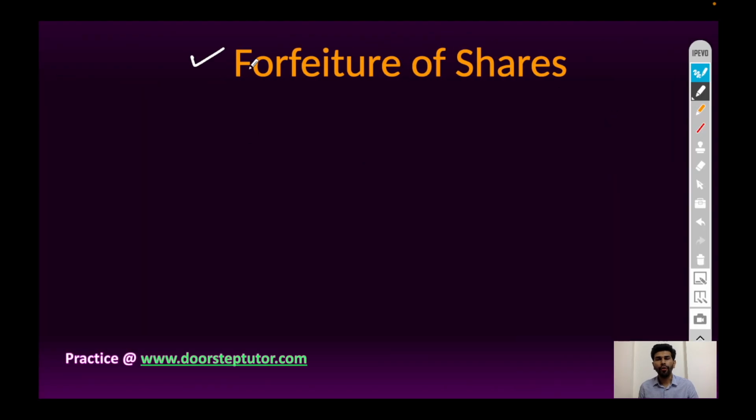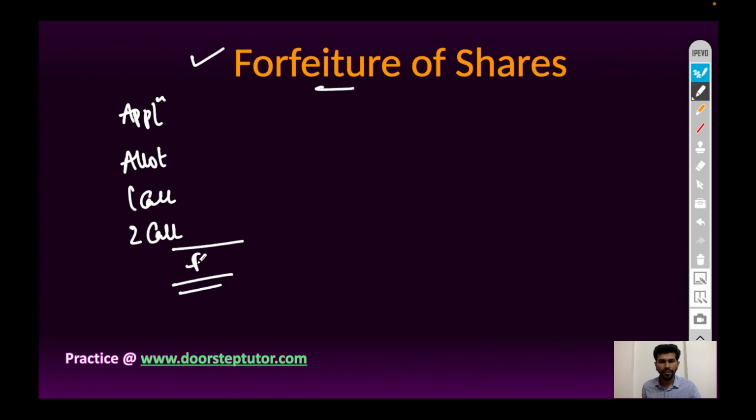Next topic, forfeiture of share. Forfeiture means cancellation of shares. When a company issues shares, they collect from the applicant in several stages such as application money, allotment money, first call money, second and final call money, and this is how the face value of shares is collected from the applicant.